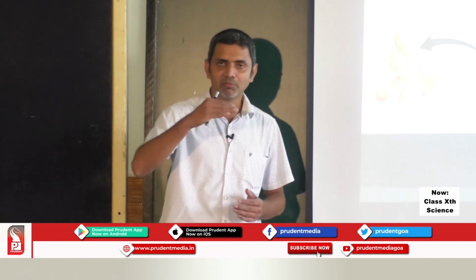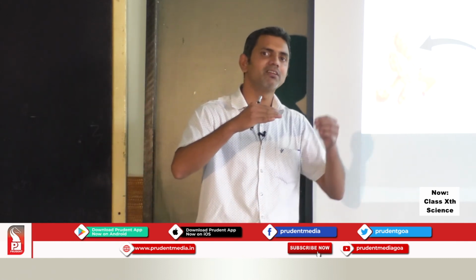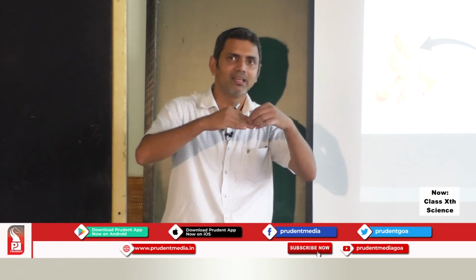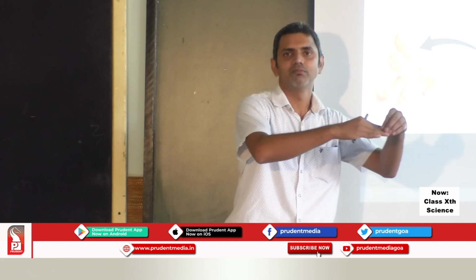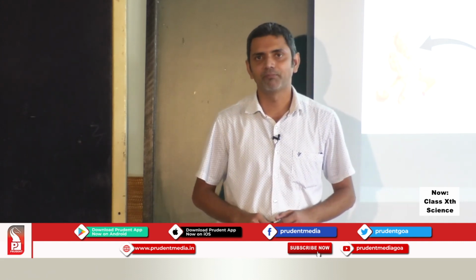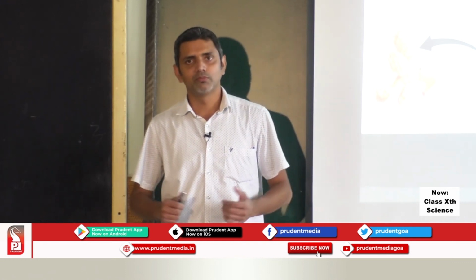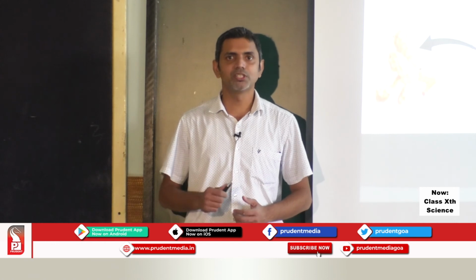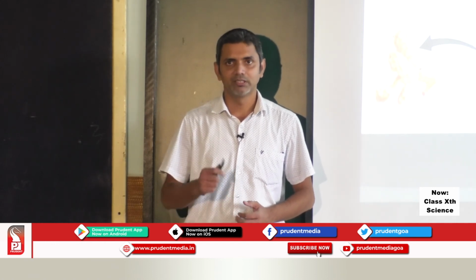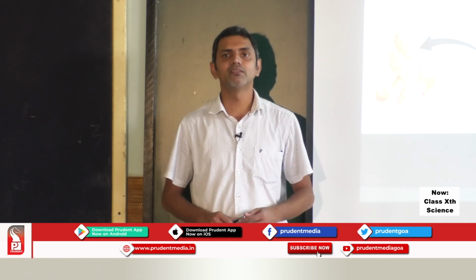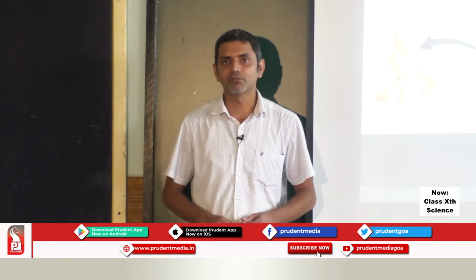So in blood, hemoglobin is already present; when oxygen is taken in, hemoglobin binds the oxygen and oxygen is transported in our body. In our body we have the pumping organ, which is the heart. Now we are going to study the transportation system.